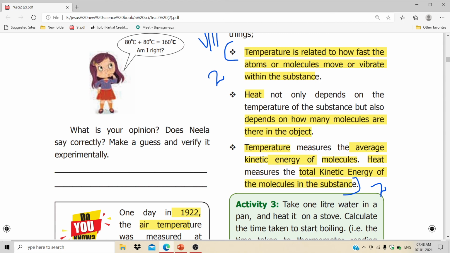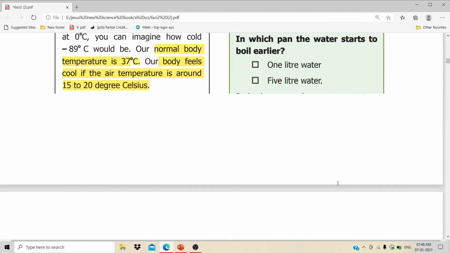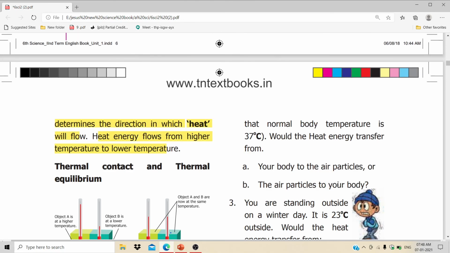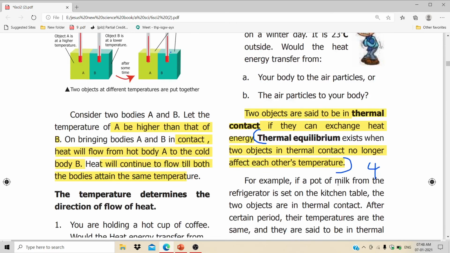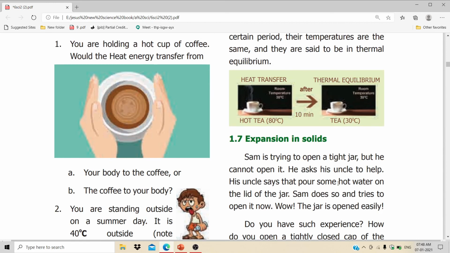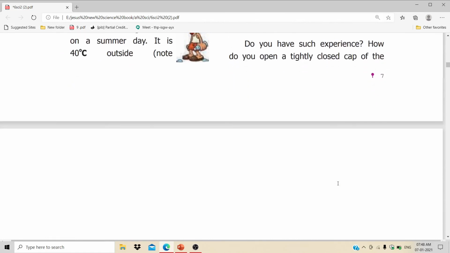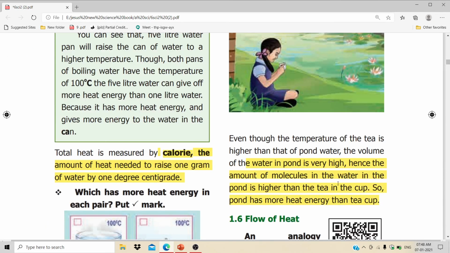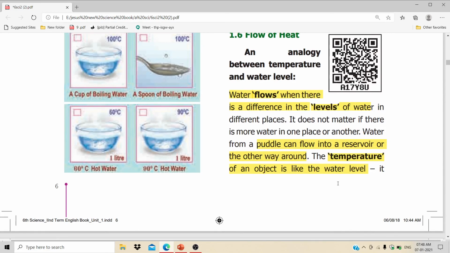Okay, students. Today we have learned about heat and temperature and some activities, and we have marked some questions. Okay, your job is to study the lessons and study the question answers carefully and with good understanding. Don't learn any question without understanding. If you have any doubt, please make a comment on it. I will explain every answer.